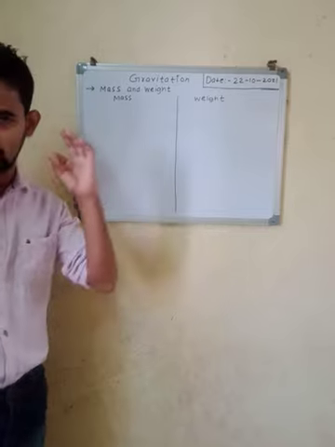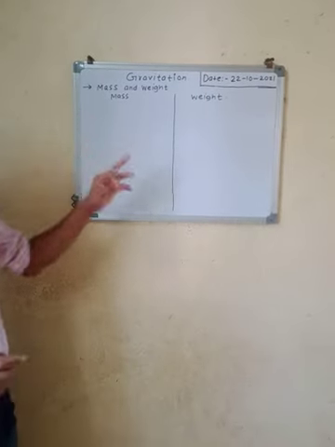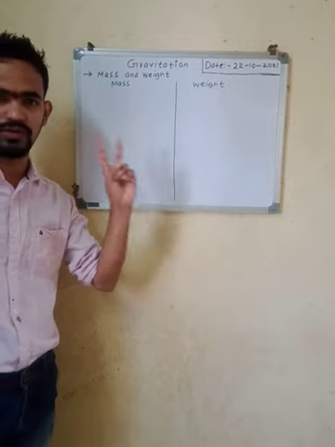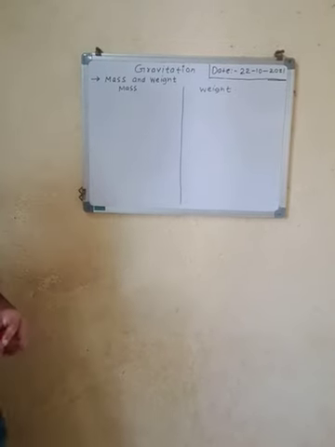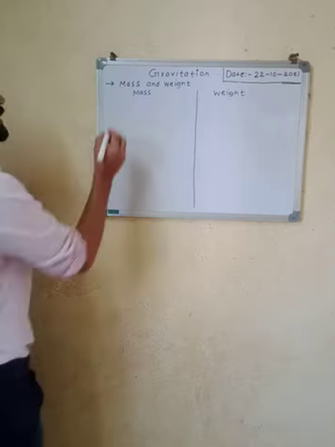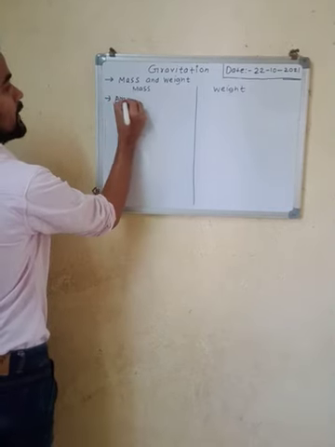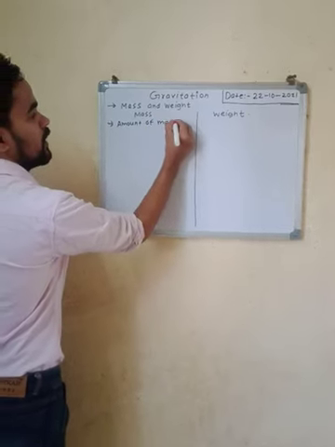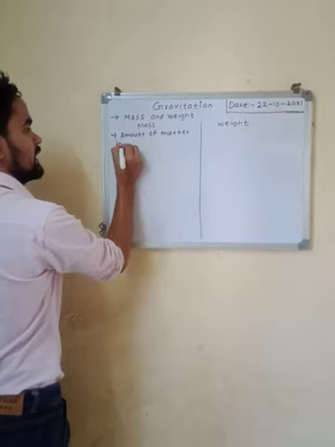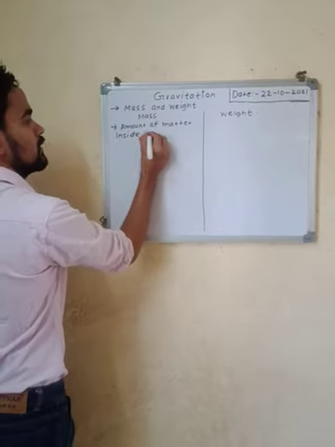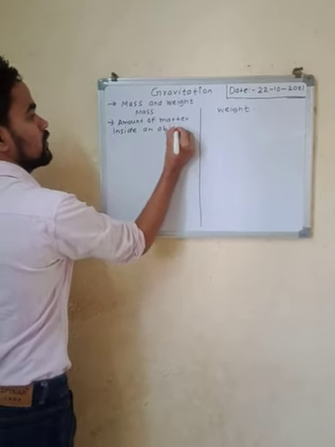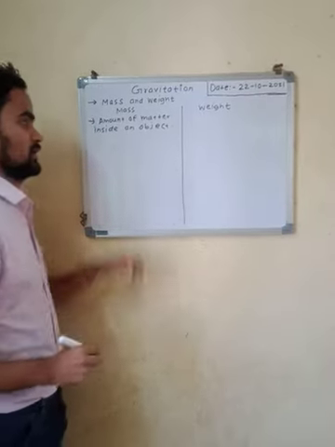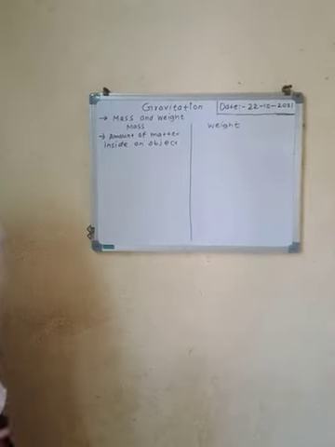So today we are going to discuss the difference between mass and weight, the two most commonly used physical quantities. So let's talk about mass first. Mass means the amount of matter inside an object. So whatever amount of matter is inside an object, it's known as its mass.